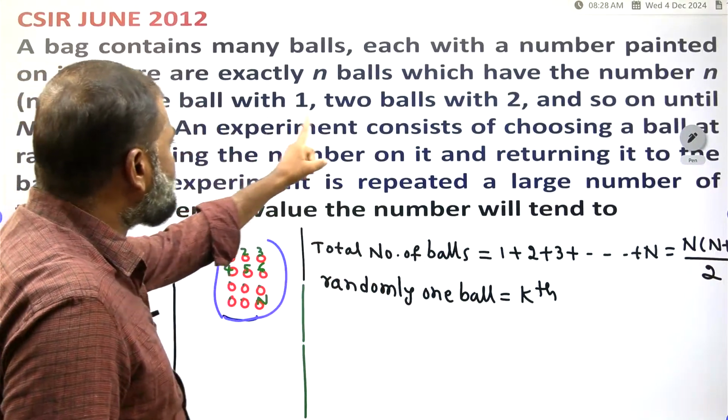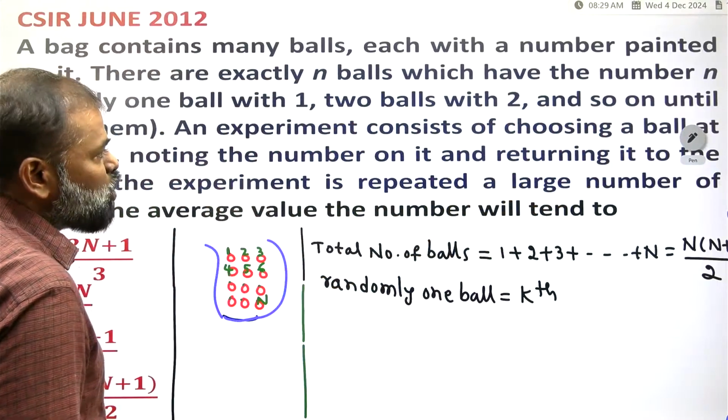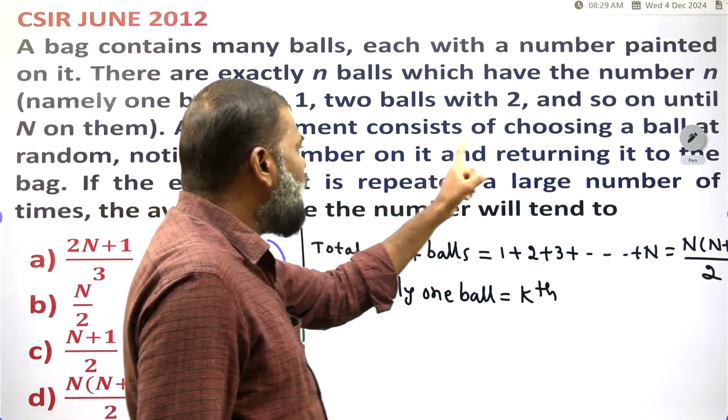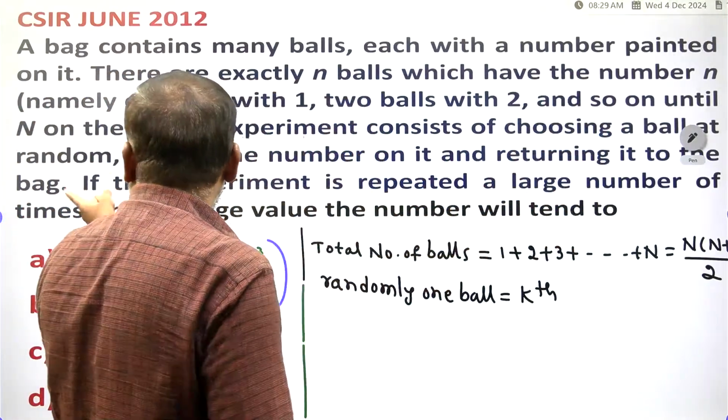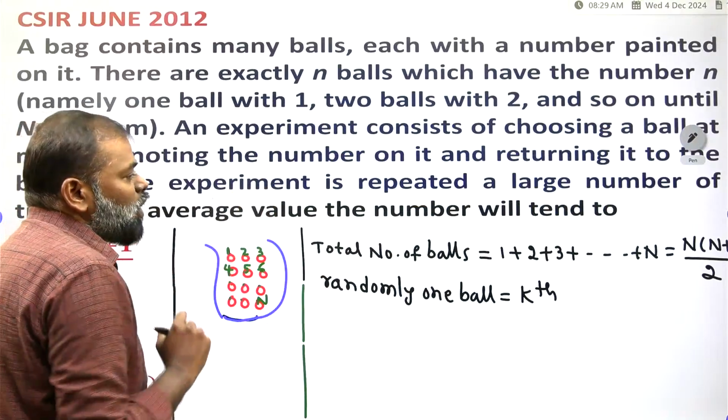So now, an experiment consists of choosing a ball at random, noting the number on it, and returning it to the bag. After taking this, you have to return it into the bag.